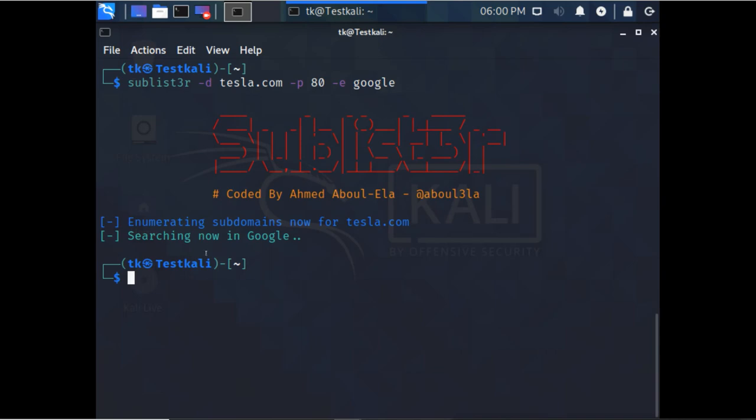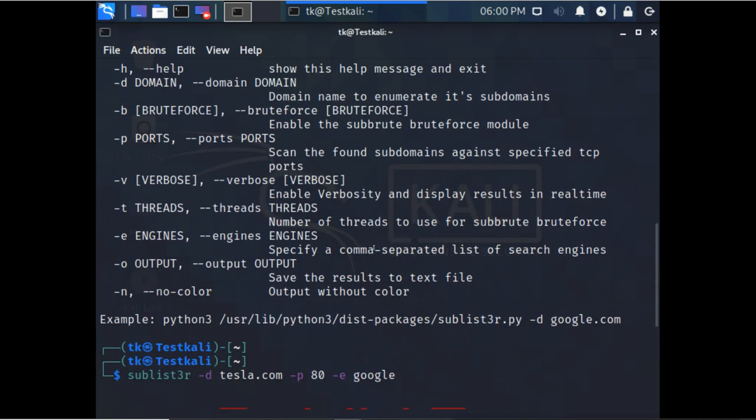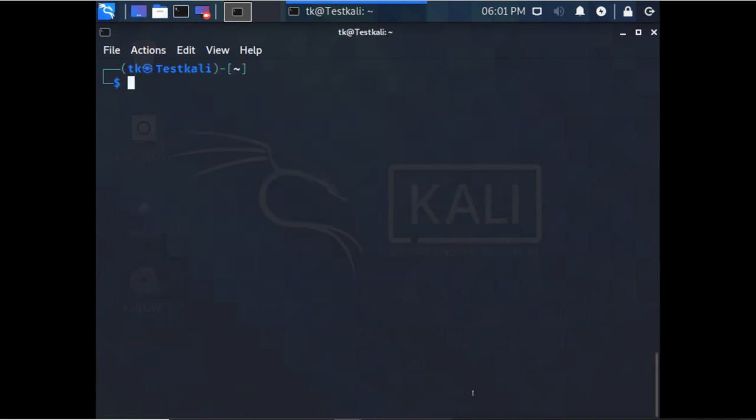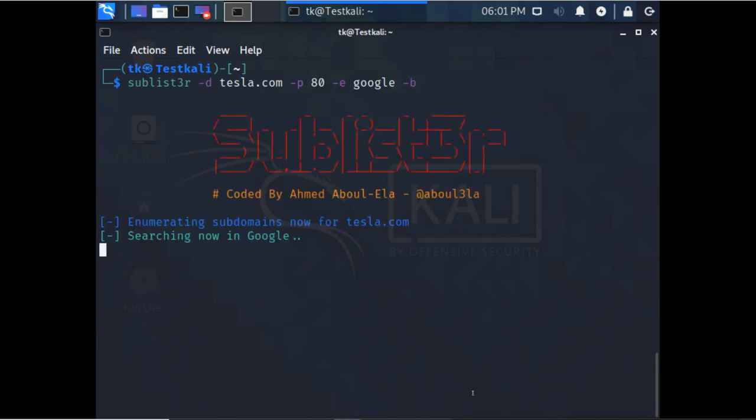Now what I will do here is use brute force. I will use the -b option. -b means it will enable the subbrute brute force module, so it will try to get all possibilities. With all of these options, again I will use this -b option to do the brute force. Again it will take a little time, and let's see what it shows.